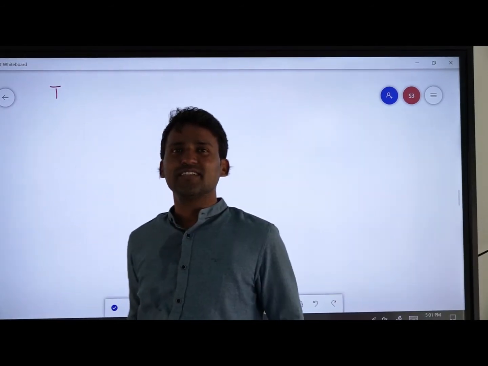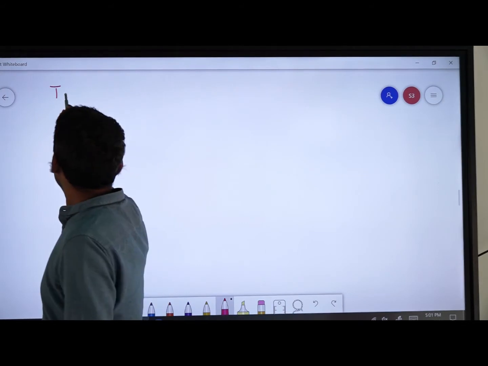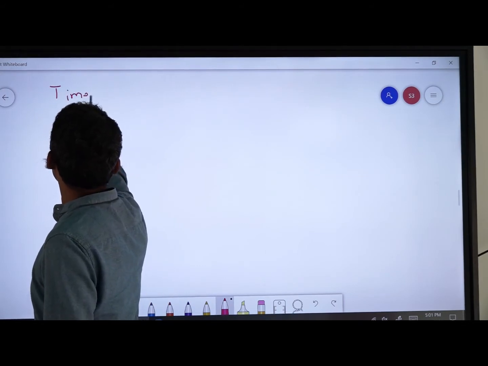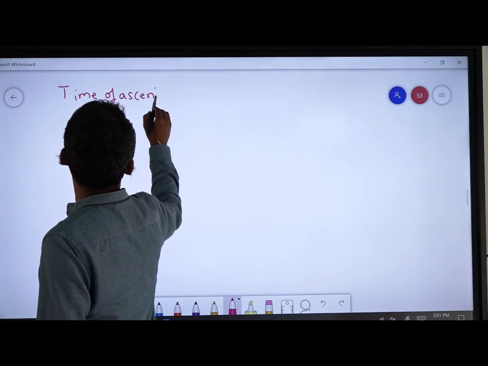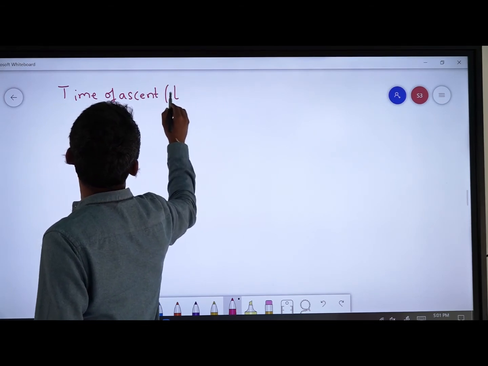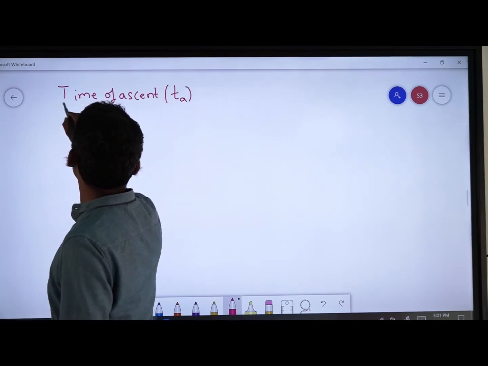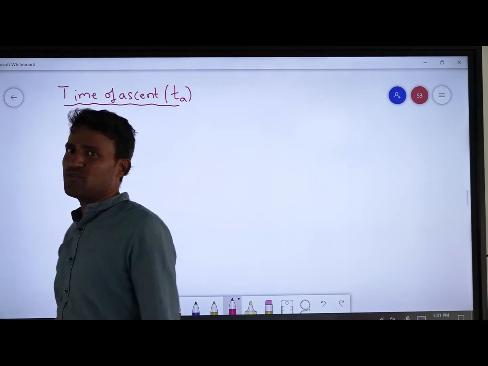Time of ascent. We can write it as TA. What is time of ascent?